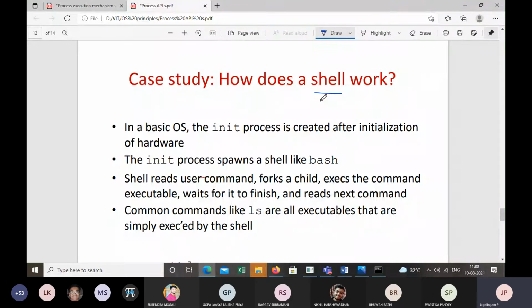Now, in any operating system, the init process is created first after the initialization. We know that it is an ancestor process. This init process has a whole bunch of processes. One of the processes is called shell, and we call that the bash shell. You have different types of shell, and we mentioned one here, called the bash shell.